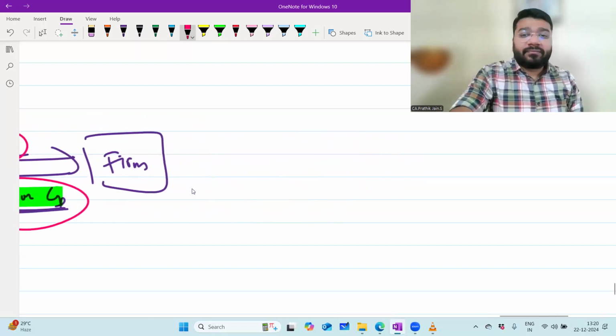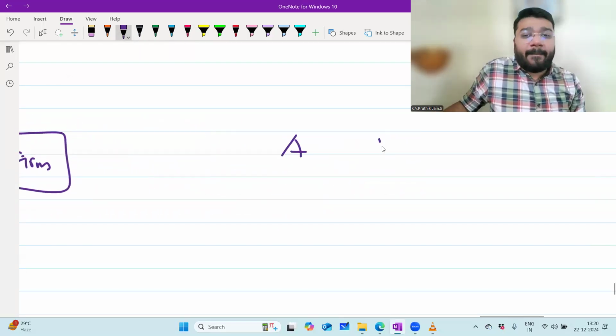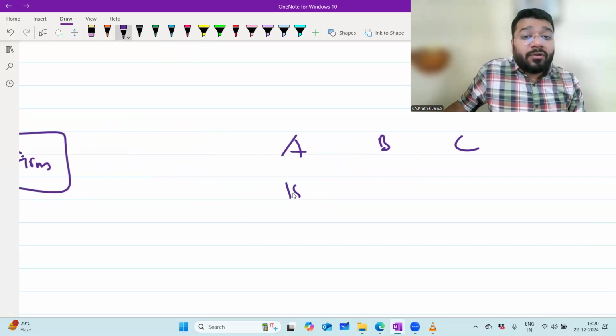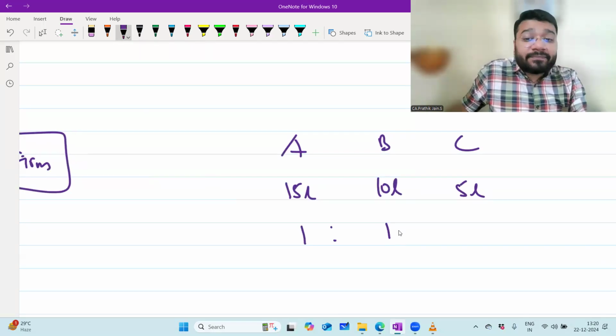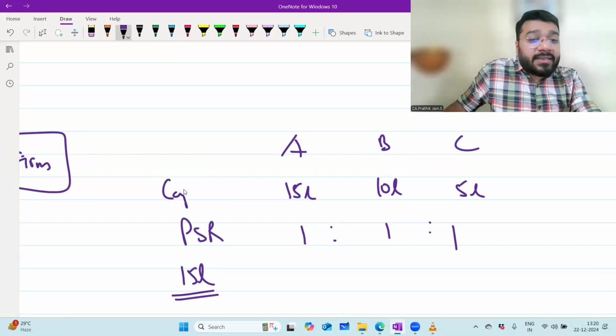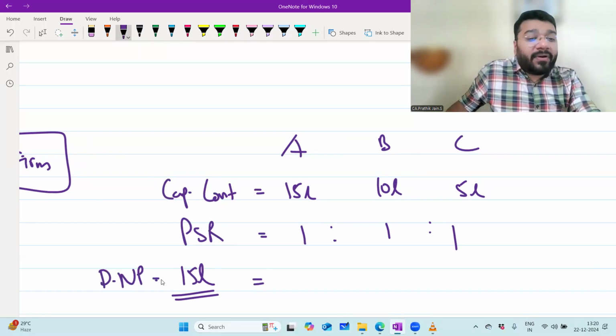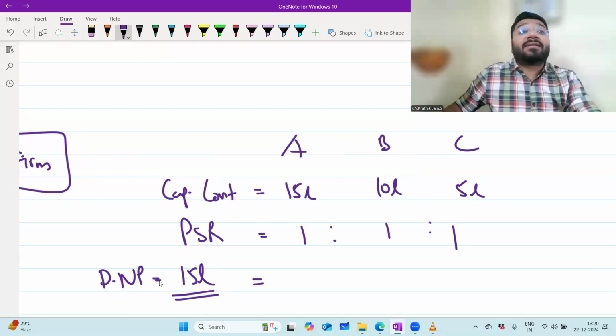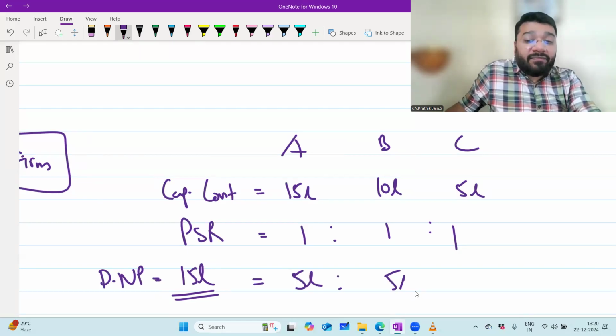Second reason. The three partners A, B, C. A contributed 15 lakh, B contributed 10 lakh, C contributed 5 lakh. Profit sharing ratio is equal. Let's say the actual profit of the business is 15 lakh rupees. Each one of them will get how much profit? Multiply: this is the profit sharing ratio, this is the capital contribution, this is the net profit, that is the divisible net profit. Please tell me, what is the profit when I distribute? 5 lakh, 5 lakh, 5 lakh.